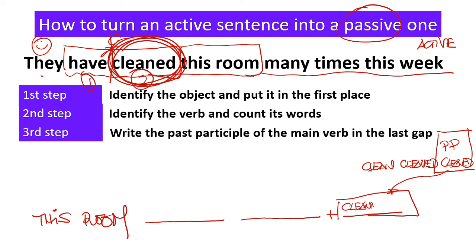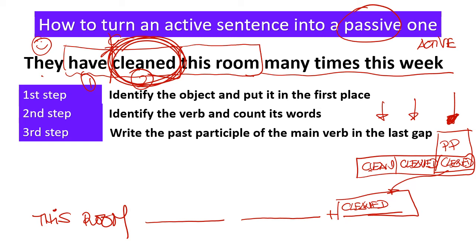Cleaned. Now, if you've got an irregular verb, it is mandatory, it is an obligation, it is a must for you to know all the different forms of the verb. If you don't know this list, which by the way you've got at the end of your book, you are not going to be able to do this kind of exercises.